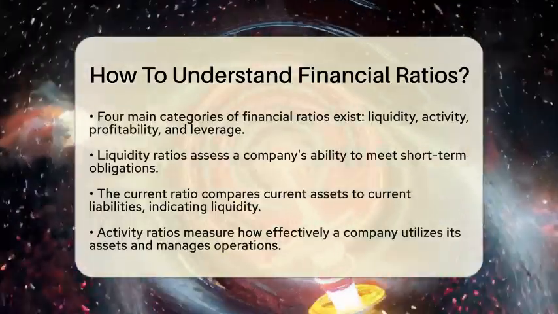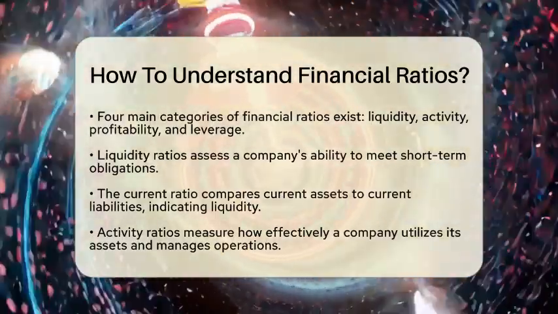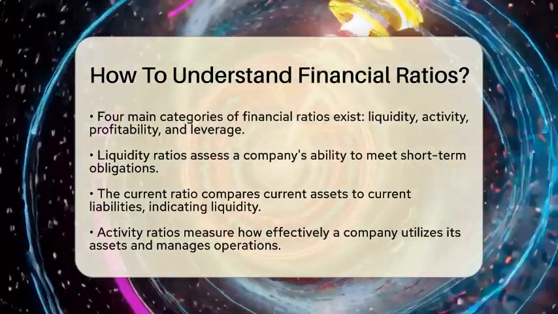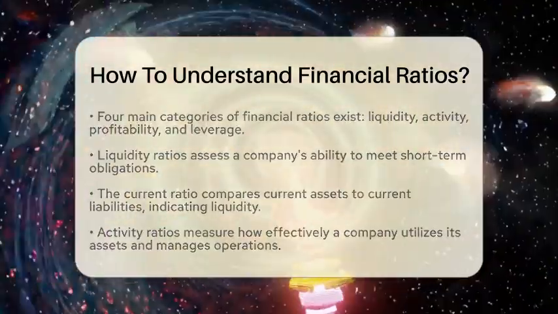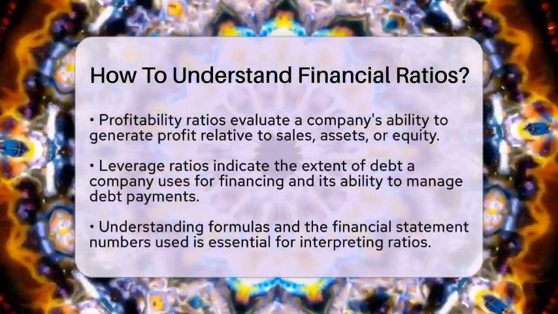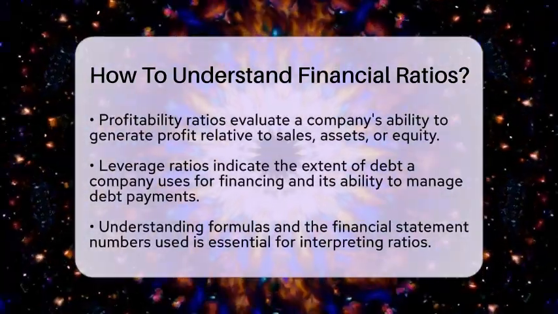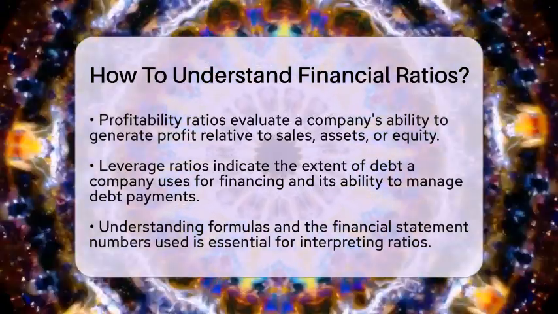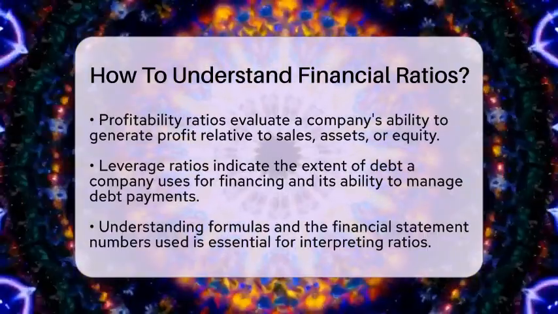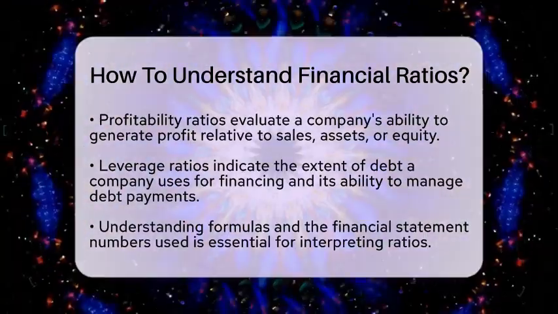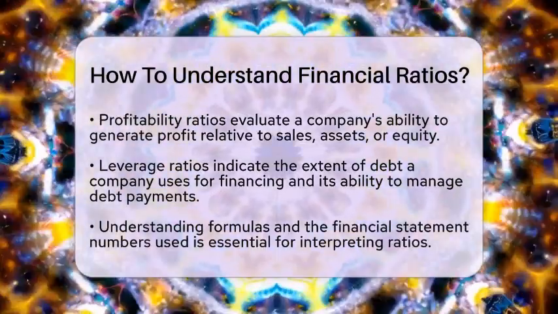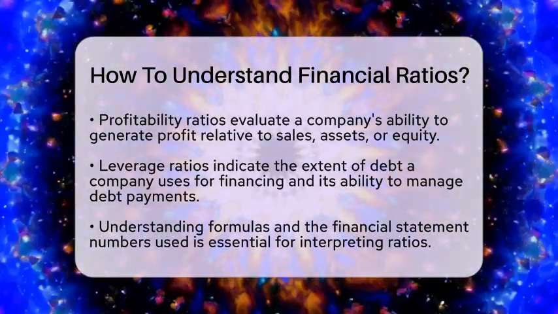The third category is profitability ratios, which evaluate how well a company generates profit relative to sales, assets, or equity. The gross margin ratio shows the percentage of revenue left after covering the cost of goods sold. The profit margin reveals how much profit remains from sales after all expenses are paid. Return on assets and return on equity indicate how effectively a company uses its assets and shareholders' investments to generate earnings. Finally, we have leverage or debt ratios.